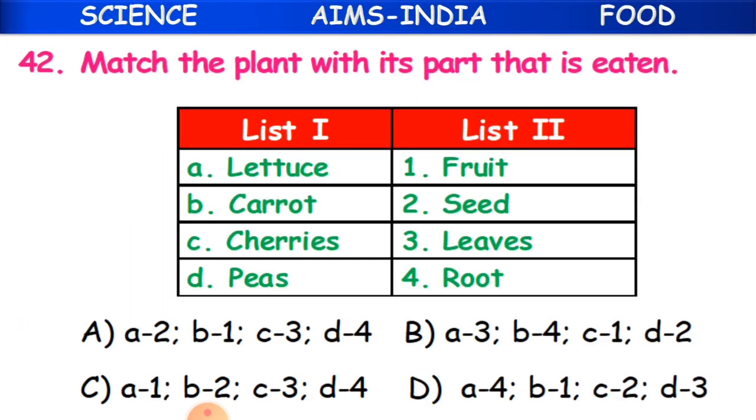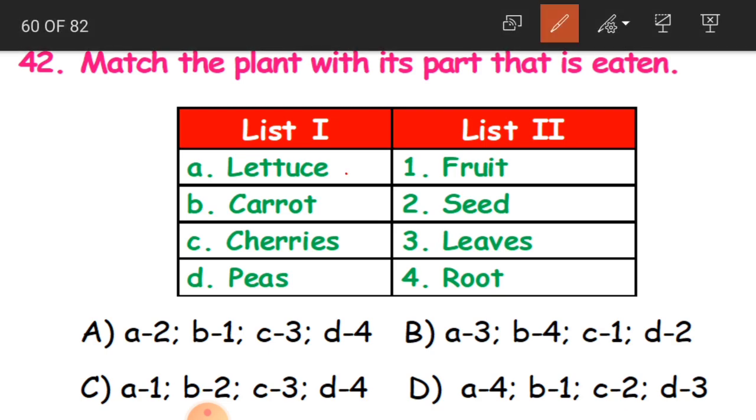Clear, children? Now 42nd question. Match the plant with its part that is eaten. See here, you have got some vegetables in list 1 and list 2 is the parts of that particular plant which we eat as the vegetable. So you have to match it. Now let us start. The first one is lettuce. Lettuce is nothing but the leaves. It is just like the cabbage. Lettuce, we are going to eat the leaves.